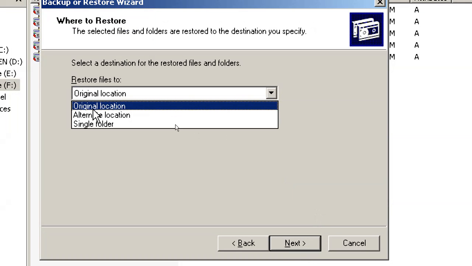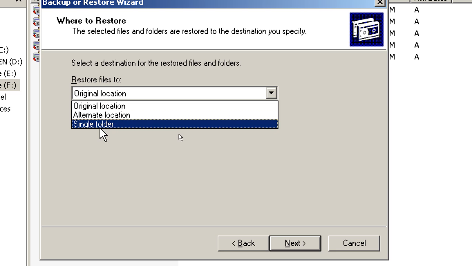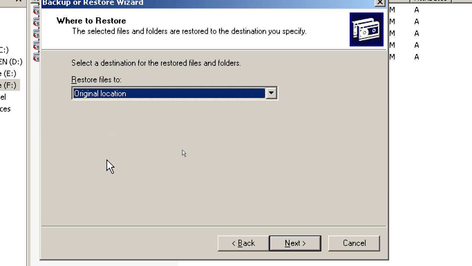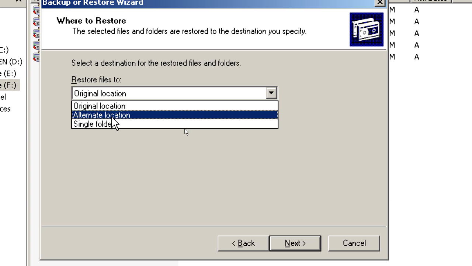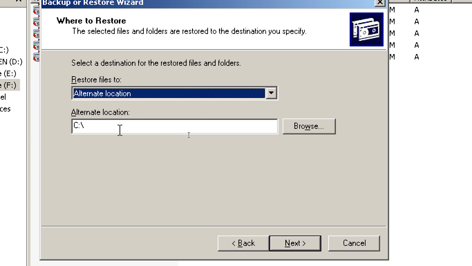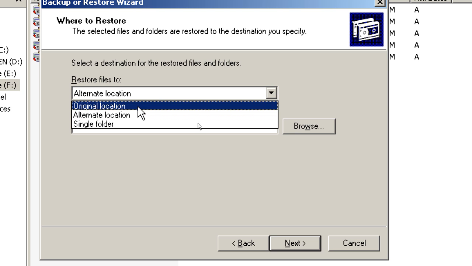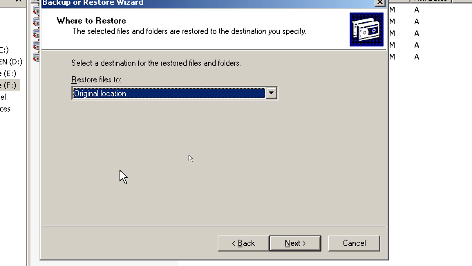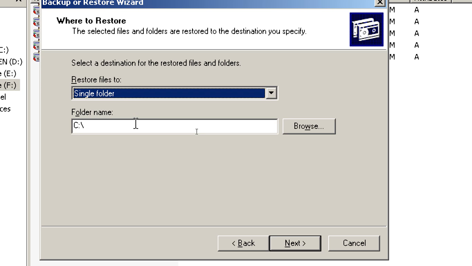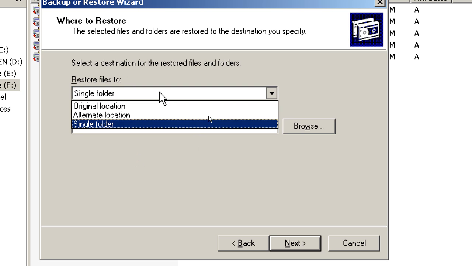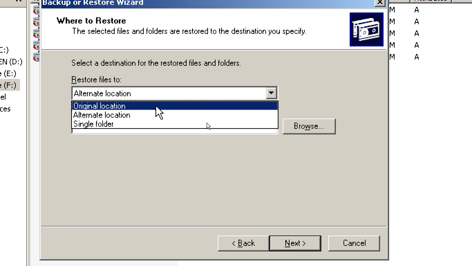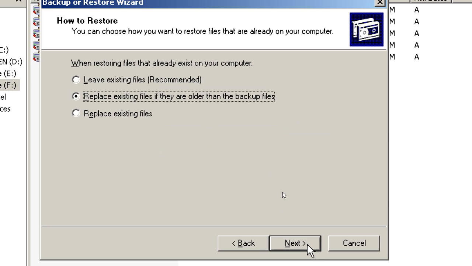So here: advanced location, original location, alternate location, single folder. You want to restore into the original location, or into an alternate location, means a different location. First, to test whether the backup is working, means restoration is working, and the backup is not corrupted, use the alternate location. But if you are very confident about your backup, you can use original. Single folder means you can store somewhere. So I'm selecting original location only. Okay, I will trust my backup.